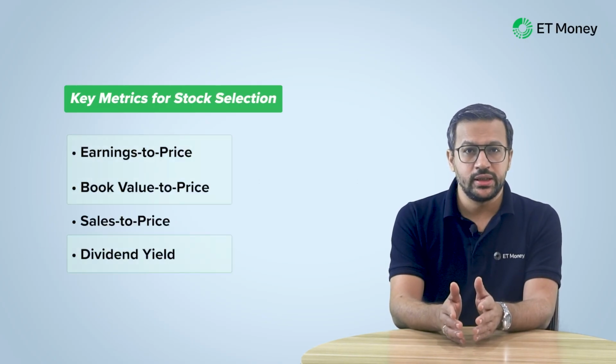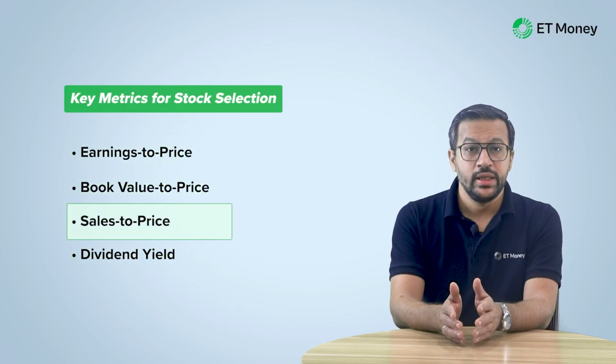Now in this case, the 3 parameters are the same. However, instead of using ROCE, index makers have used sales to price. Now this makes both these indices a better value index as all 4 ratios are traditionally used to select value stocks. Now stocks get a score based on the 4 ratios, and all 4 ratios have equal weight when the consolidated score is calculated for these stocks.